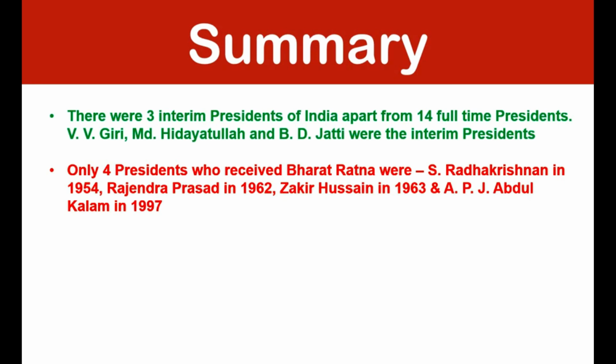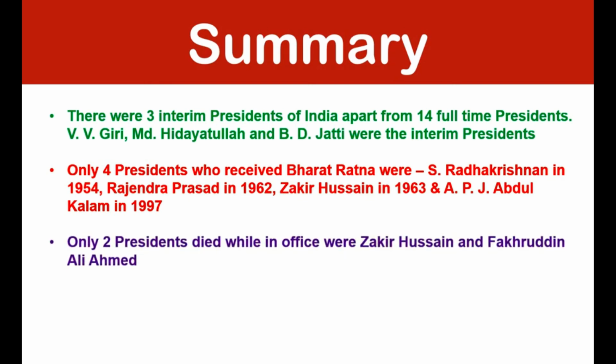Only 4 presidents who received Bharat Ratna were S. Radhakrishnan in 1954, Rajendra Prasad in 1962, Zakir Hussain in 1963, and APJ Abdul Kalam in 1997. Only 2 presidents died while in office. They were Zakir Hussain and Fakhruddin Ali Ahmad.